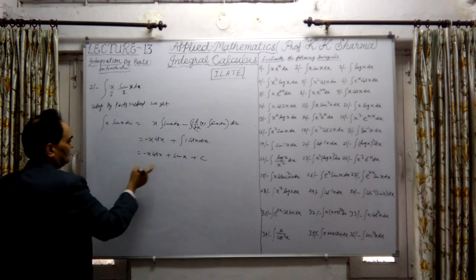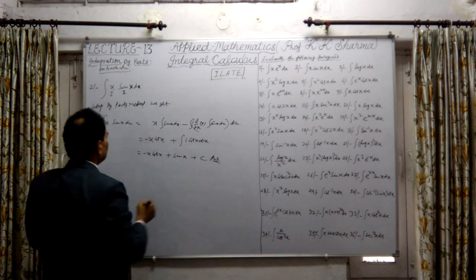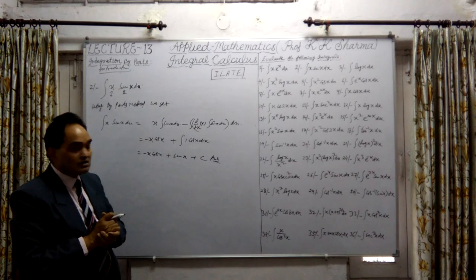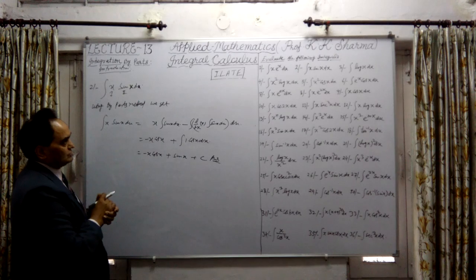Finally, this is the answer here. Therefore, this equals minus x cos x plus sin x plus the constant, and this is the answer. Okay, question number two we have done. Now question three, let me talk about it.